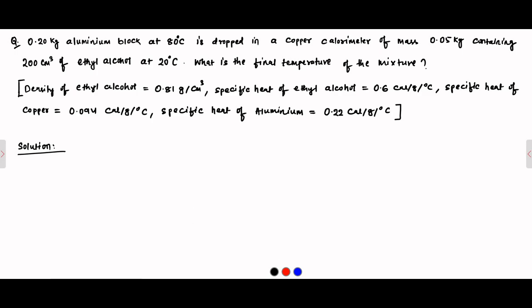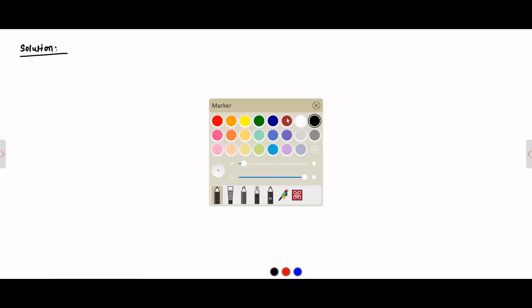Okay, so now let us try to understand what will happen. This question is based on the principle of calorimetry, heat loss, heat gain, and the concept of equilibrium temperature. So the situation is something like this.